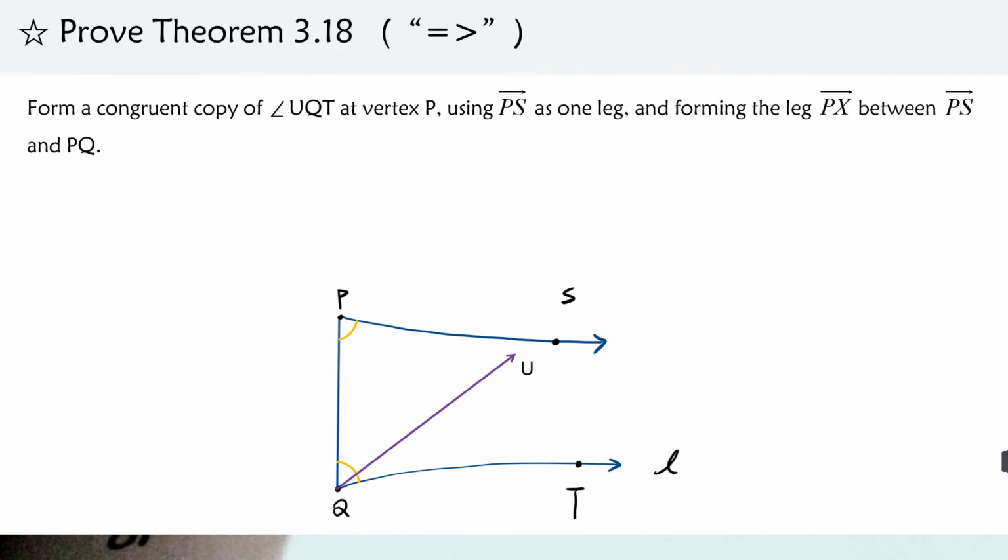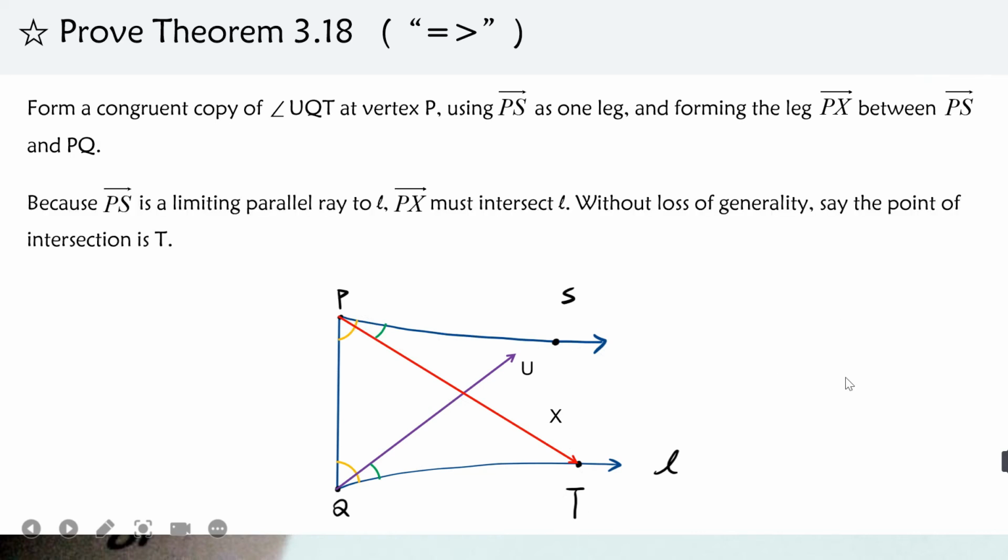Next, we form a congruent copy of the angle UQT, this small one, starting from the vertex P, using PS as a leg, and these two angles are equal. Because PS is the limiting parallel ray, there is an intersection point with PX, and QT is just the point T.